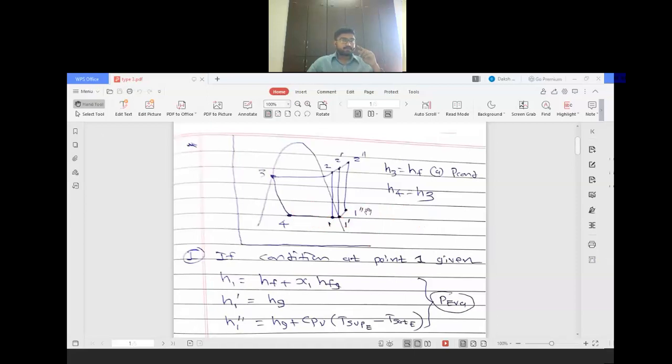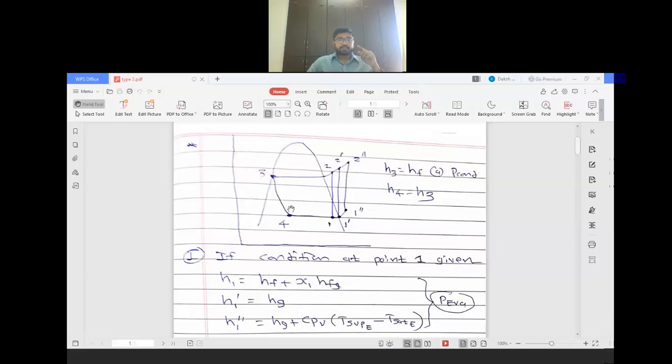If dryness fraction is given, then our point is wet. If it is written that dry saturated, then our point is 1 dash. And if T superheated evaporator is given, then our point will be 1 double dash. I hope that you have understood this.